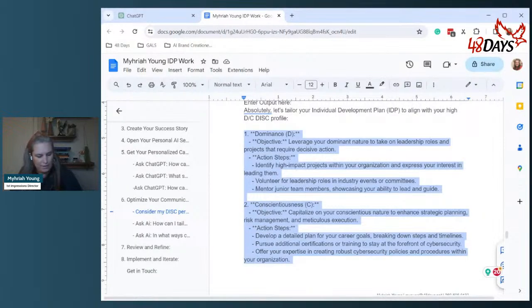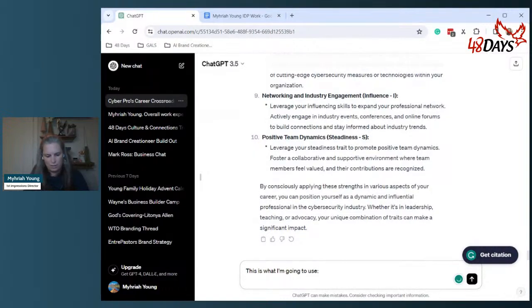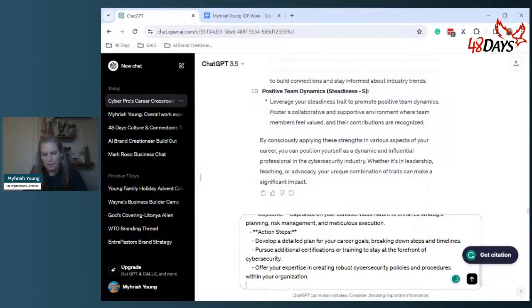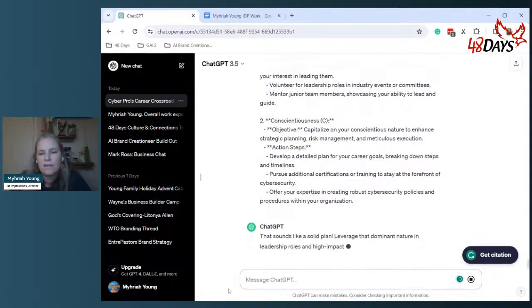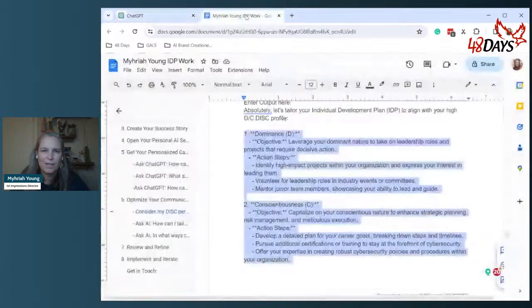We did get rid of a little bit. I'm going to say, this is what I'm going to use, colon, hold shift enter, command V, put it in and submit. All this does is reaffirm what you're doing. It confirms and can give you confidence that you're going the right direction. See, leverage that dominant nature and leadership roles, high impact projects. So there you go, and you can put it in here if you want. That's totally up to you.